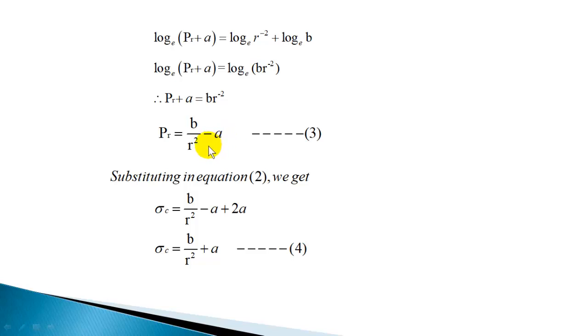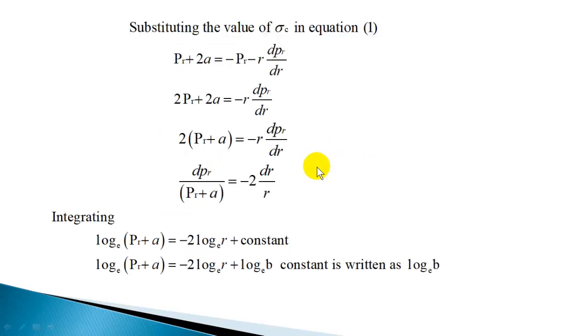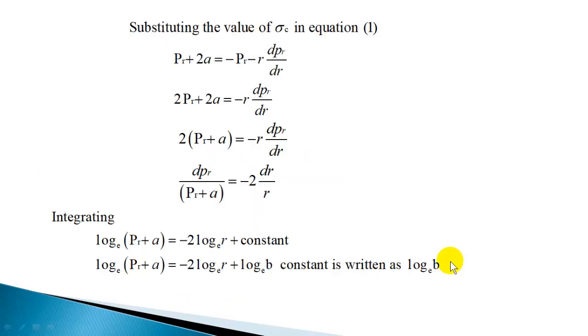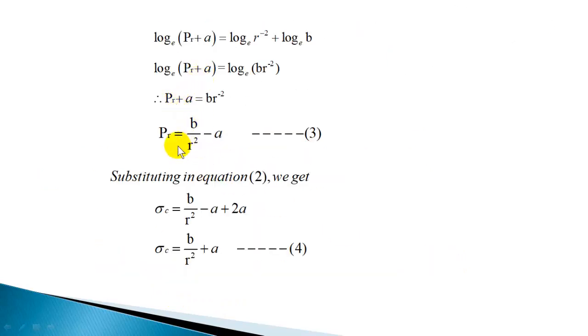Once you get the radial pressure, we know the relation between radial pressure and hoop stress. We have sigma c is PR plus 2a. So we got PR, and now if you add 2a to that, you will get sigma c. So sigma c is b by r square minus a plus 2a, which gives b by r square plus a. So sigma c is going to be b by r square plus a.